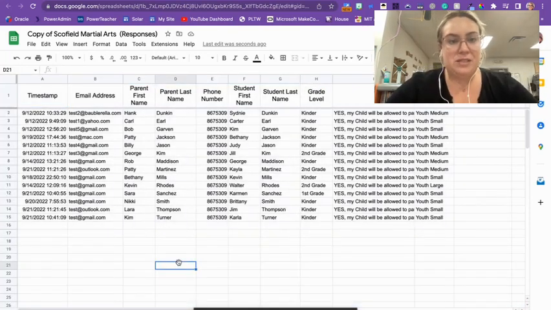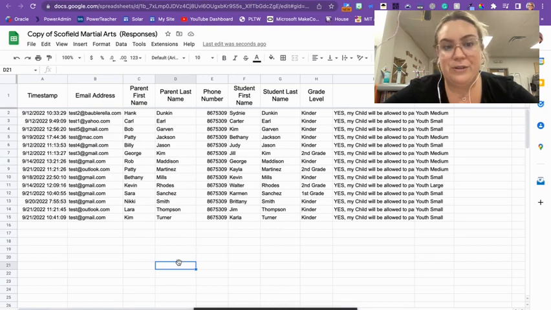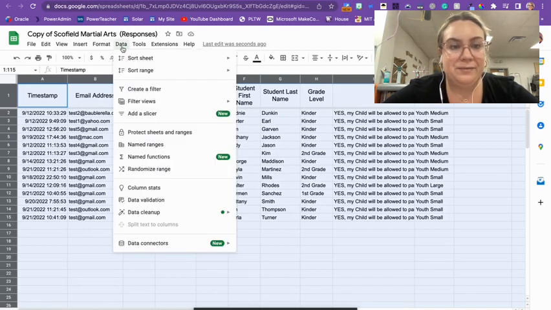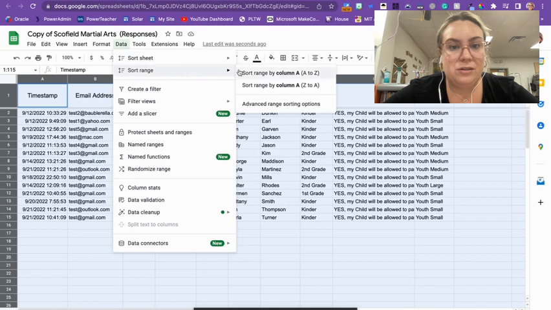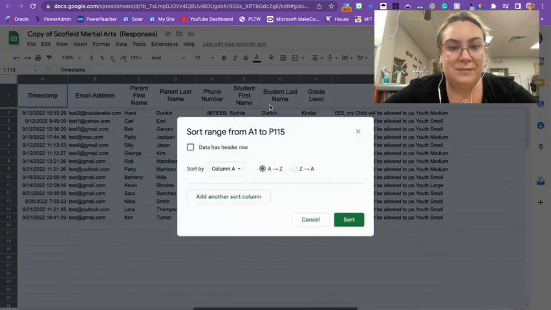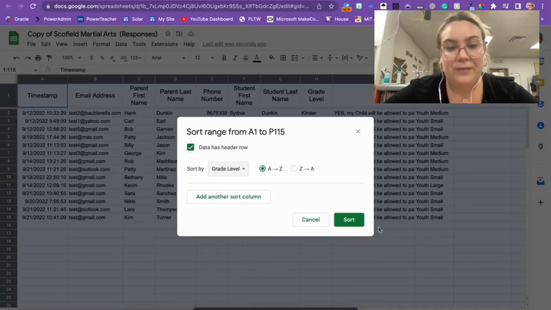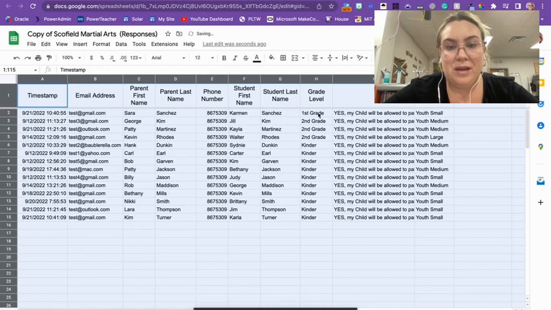That's probably the most important thing that you're going to need to know with Sheets. So let's do it again and sort it a different way. Let's sort it by grade level, since you may need it sorted by age for your club. So I'm going to go up here, click this empty box. I'm going to go back to Data, Sort Range, Advanced, Data has a header row, and this time we're going to do it by grade level and hit Sort. And so now everything is sorted by grade level.